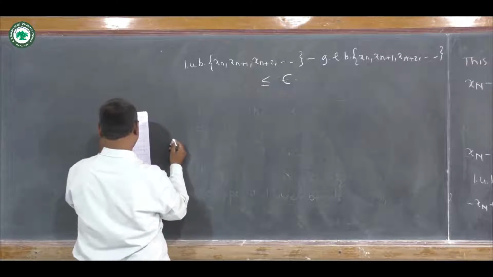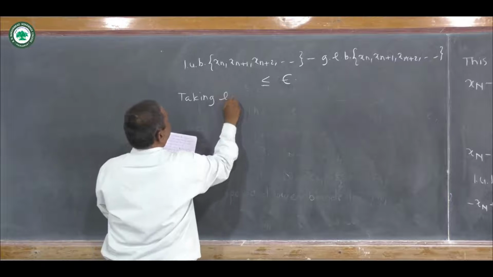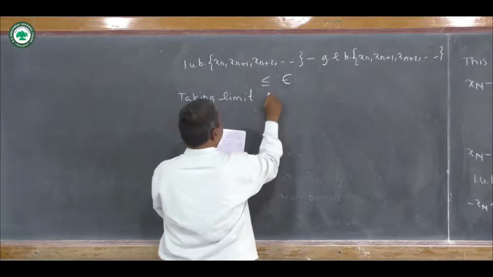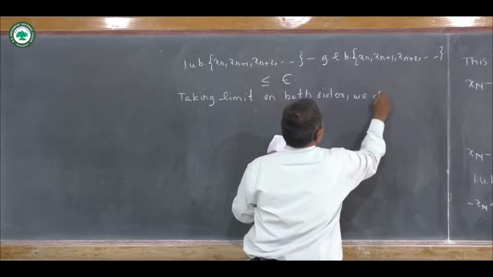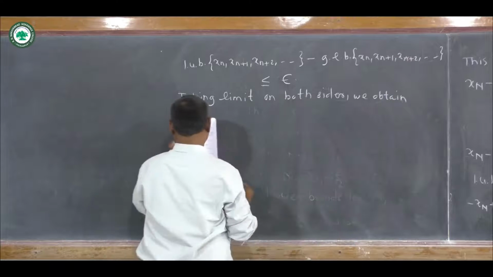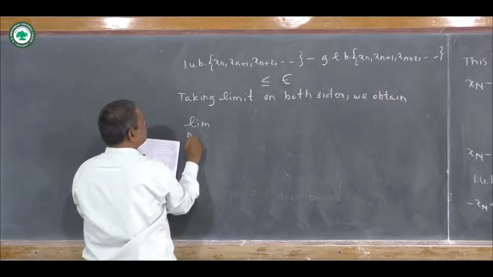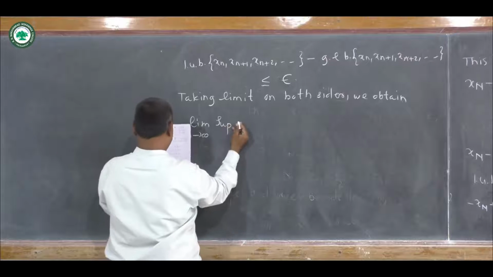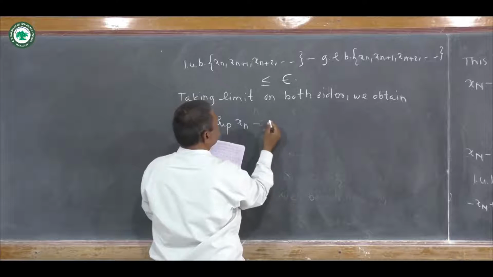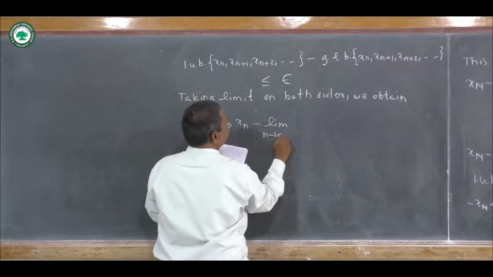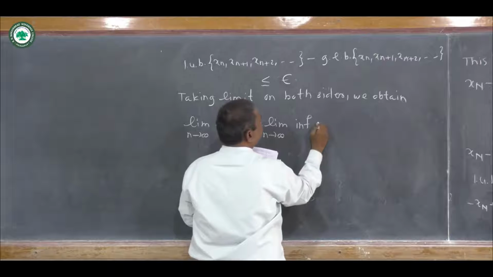Now taking limit on both sides as n tends to infinity, then we obtain: the limit as n tends to infinity of this is nothing but the limit as n tends to infinity of the superior of x_n, minus the limit as n tends to infinity of the GLB of this set, which means the limit as n tends to infinity of the inferior of x_n.